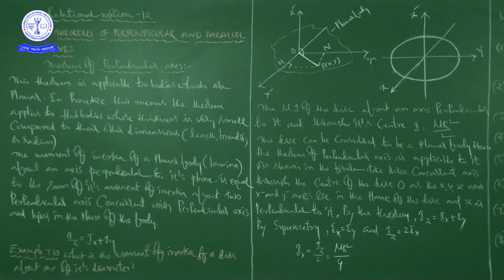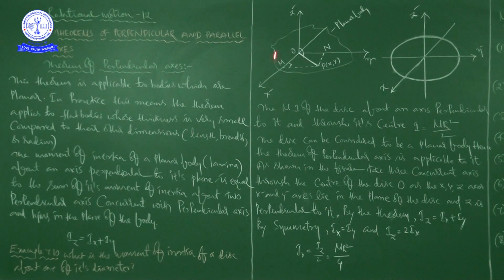If you know the moment of inertia of the exam pad about an x-axis and about a y-axis, you need not determine the moment of inertia about the z-axis, because according to the perpendicular axis theorem, Iz is equal to Ix plus Iy. Iz is equal to Ix plus Iy, right?